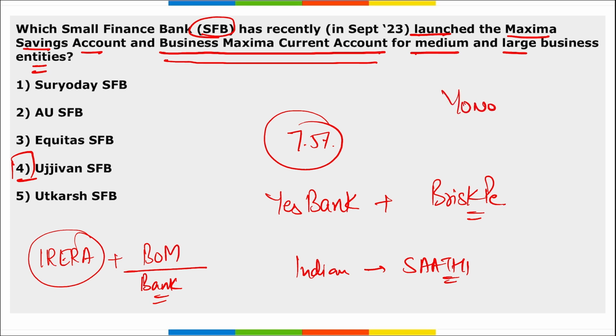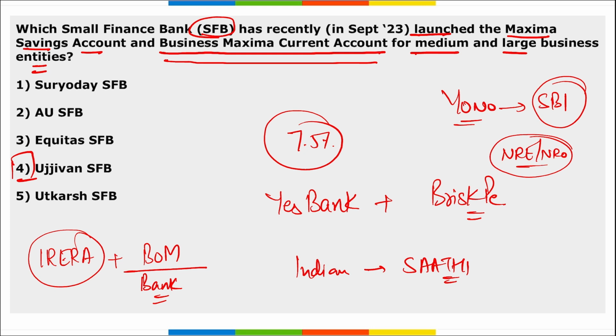Yono, this is application of which bank? SBI, and they are providing digital opening of NRE and NRO accounts, that is bank accounts for NRIs. These NRE and NRO accounts will be set up through Yono, and this is provided by SBI.